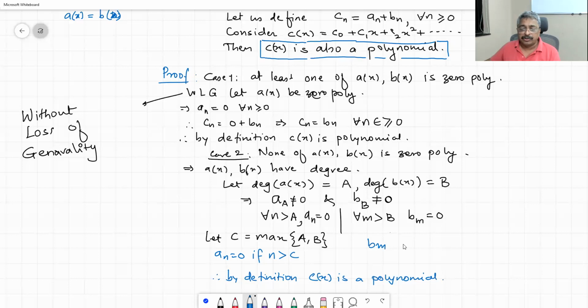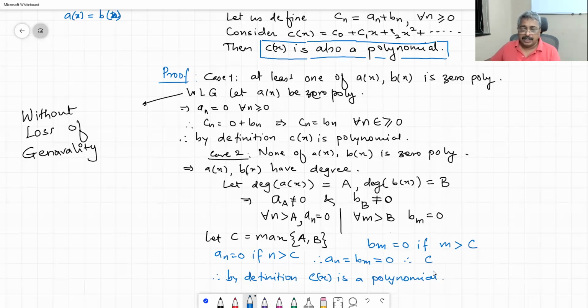Bm is equal to 0 if m is greater than C. Therefore, an is equal to bm is equal to 0.